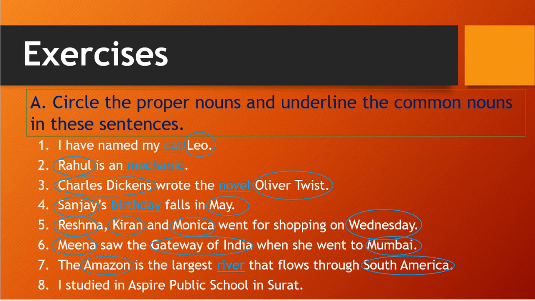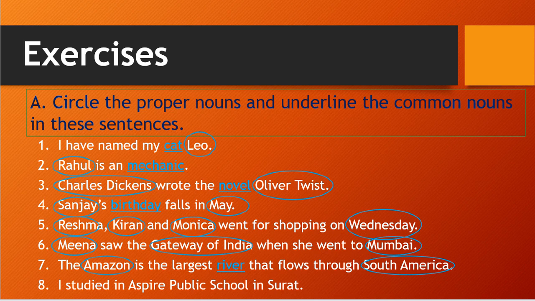In the America continent there is one region, we call it South America. From there the Amazon river flows. Okay, so South America is also one kind of proper noun. Amazon is also a proper noun, and river is a common noun.